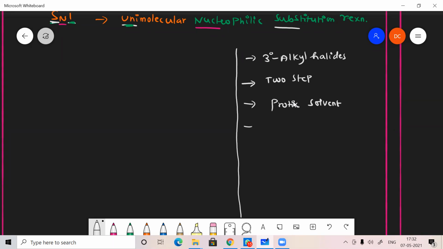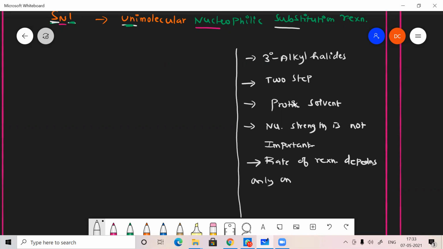And the fourth one is nucleophile strength is not important or not required. Even a weak nucleophile is enough to conduct the SN1 reaction. The rate of reaction, ROR, depends only on the substrate. Substrate is nothing but a reactant. Reactant is otherwise called the substrate.